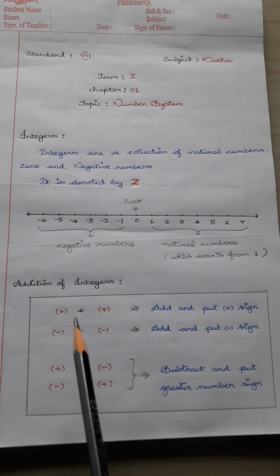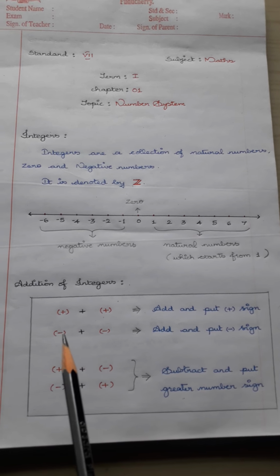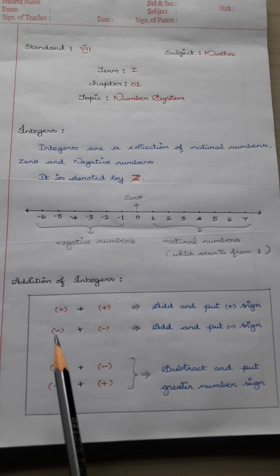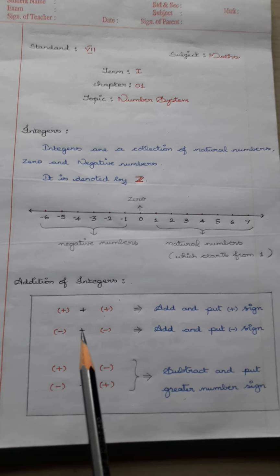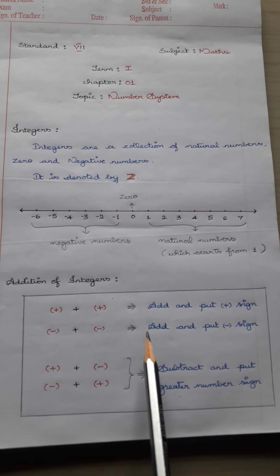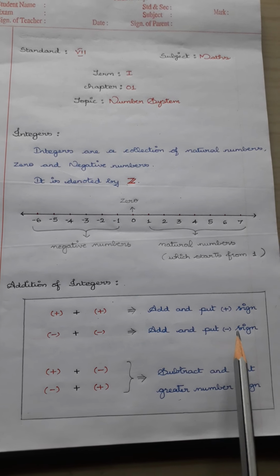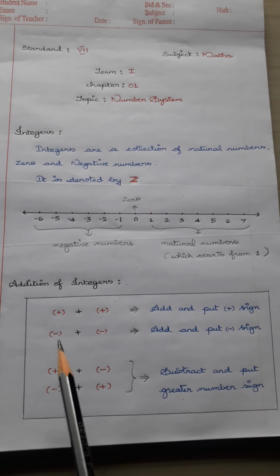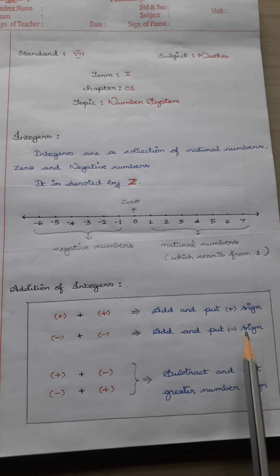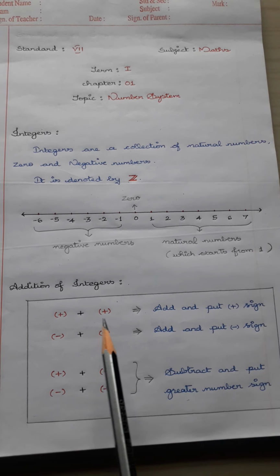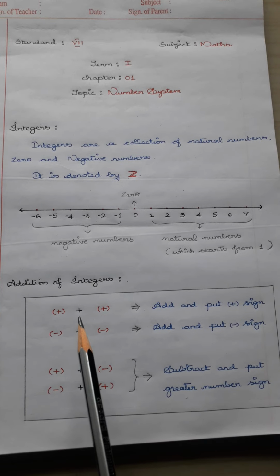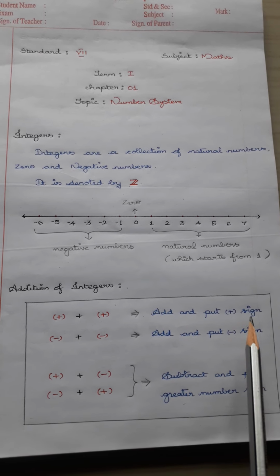Okay, that is, we have the same sign in both the numbers. In the same way, if we have the same sign for both the numbers, that is minus, minus, and the operation is addition, then you should be clear that you have to add and put the negative sign. For same negative sign addition, we will have the answer as minus. When the same sign is plus and the operation is addition, you put the plus sign.